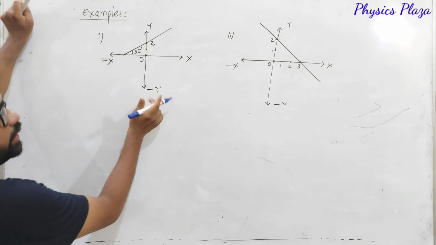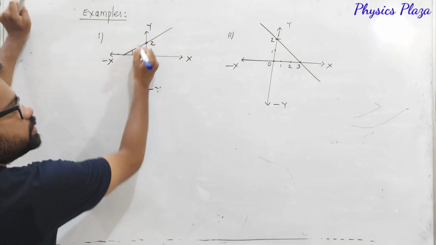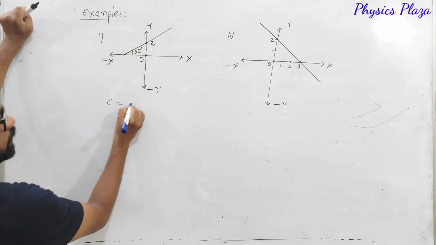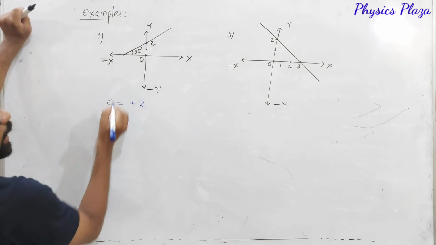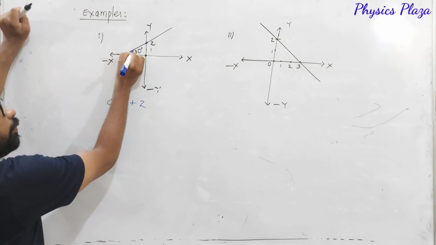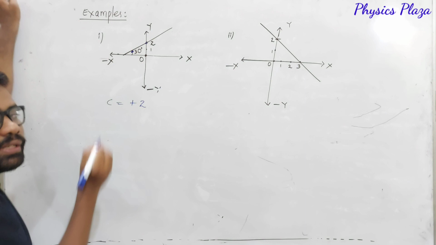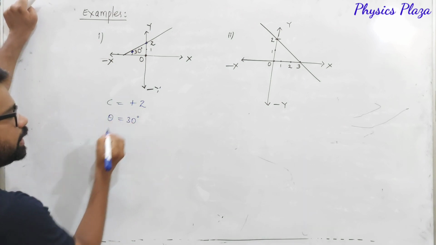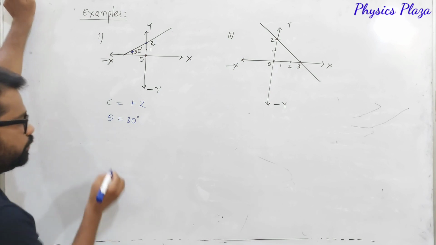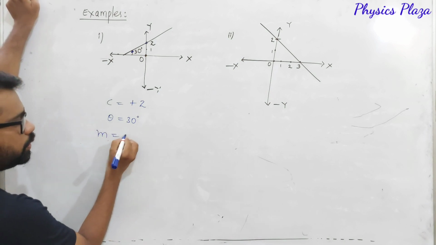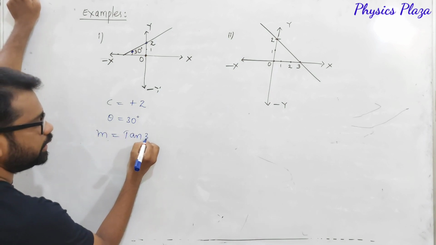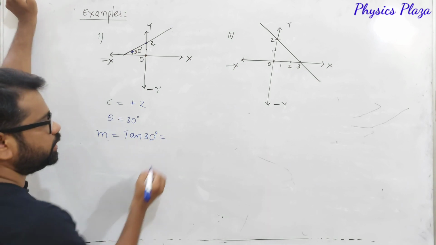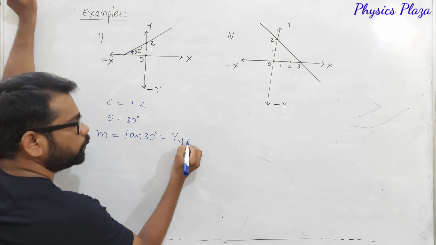So in this case, dear children, look at here. The y-intercept is how much? It is 2, it's positive, plus 2 only. So here c is equal to plus 2 and the angle, look at here, is from positive x-axis in anti-clockwise direction. So here theta is equal to 30 degrees. As theta is equal to 30 degrees, we know that slope m is equal to tan theta, that is tan 30 degrees. Dear children, tan 30 is equal to how much? It is 1 by root 3.